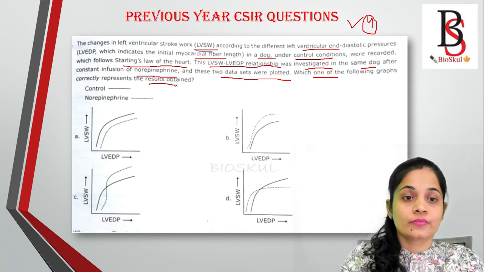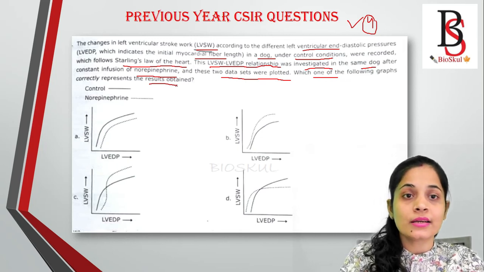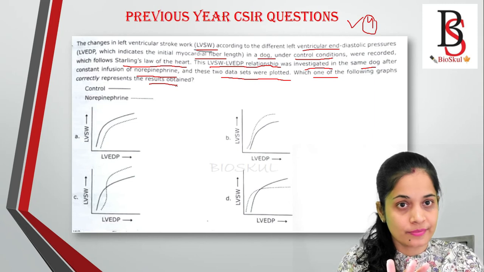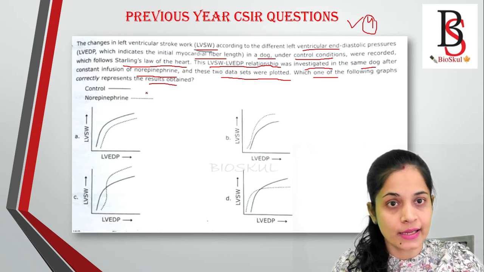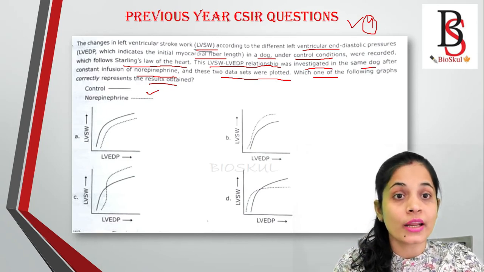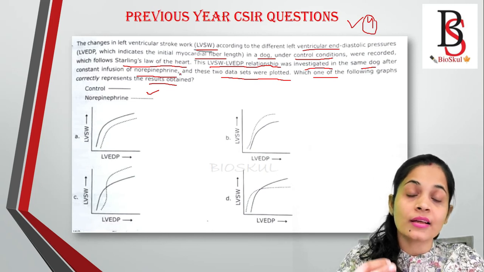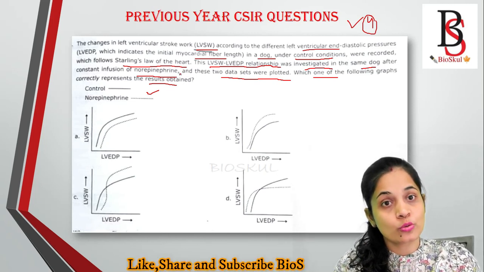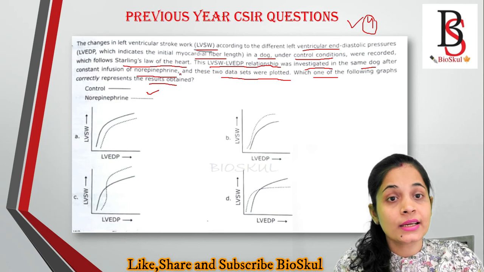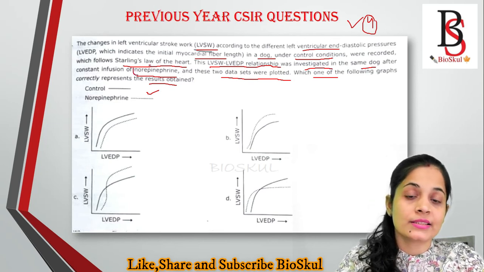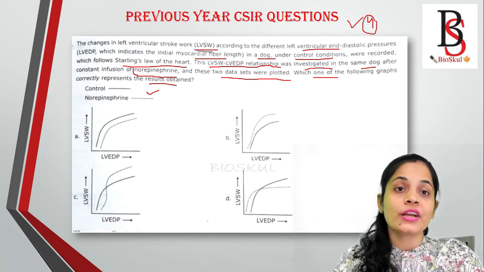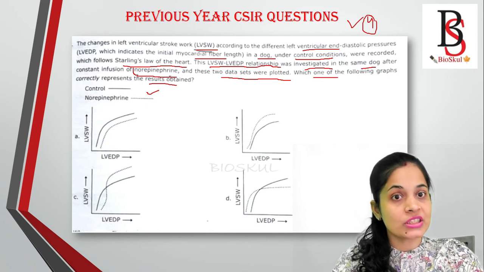So this question is asking first about the end diastolic volume and stroke volume recorded in a dog in control condition, and that is represented by the solid line. In the next step, the same dog was injected with norepinephrine, and again the relationship between end diastolic volume and stroke volume was plotted. So which one of the graphs correctly represents this? Norepinephrine, is it a positive inotropic agent or a negative inotropic agent? Yes, it is a positive inotropic agent.